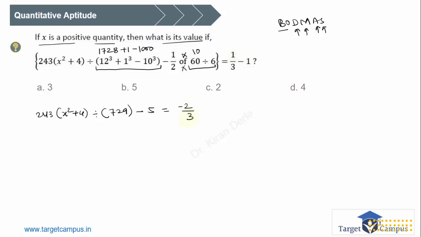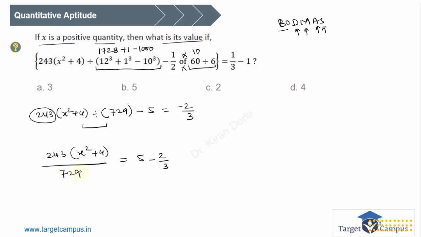Okay, 243 and 729. If you're familiar with the numbers, 243 is divisible by 9. So 243 (x square plus 4) divided by 729, minus 5, we can take minus 5 to this side, it will become plus 5 minus 2 by 3. Fine. Is it a multiple of 9? Because this is 9 cubed. So 3 plus 4 is 7, 7 plus 2 is 9. This is also 7 plus 2 is 9.